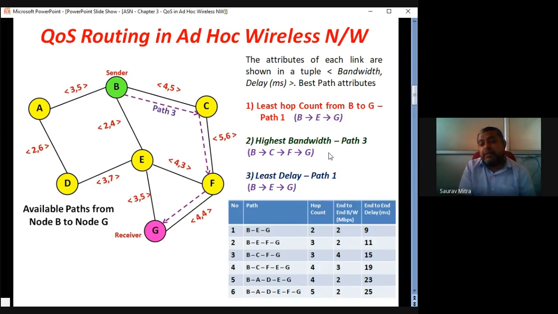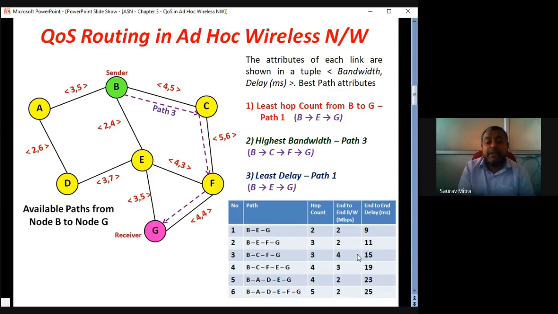If somebody says I want the best bandwidth, I don't have to look at the hop count or the delay. Just check that this third path has a higher delay; 15 is a lot greater than 9. But it has the highest bandwidth.